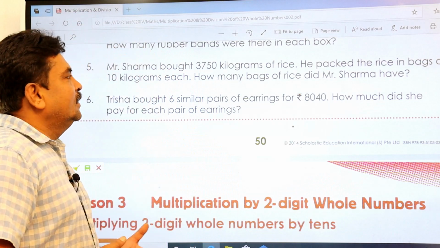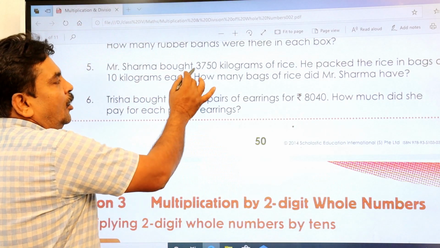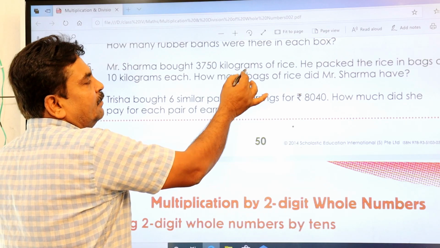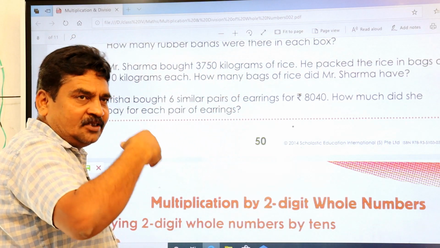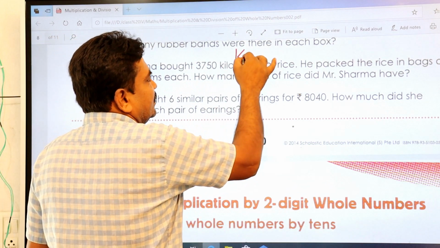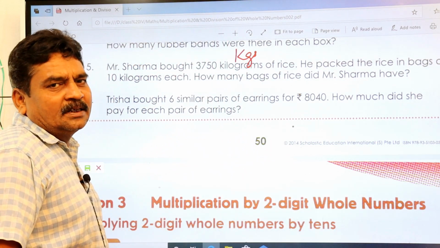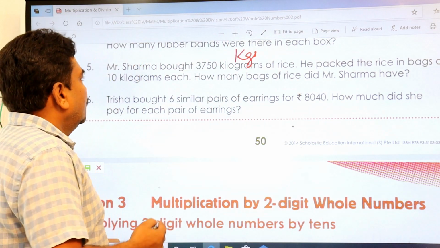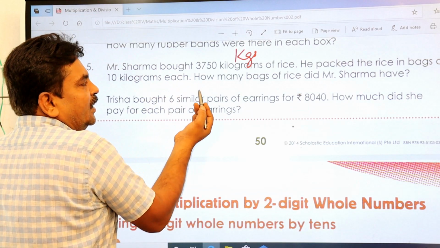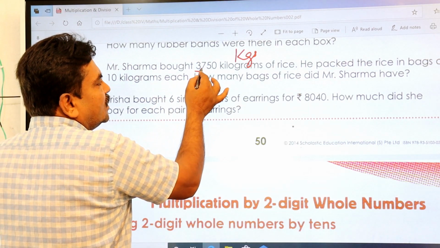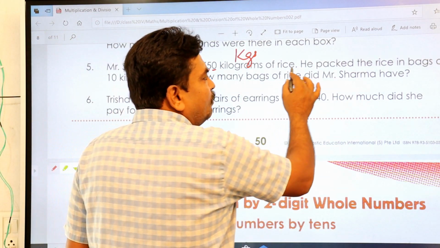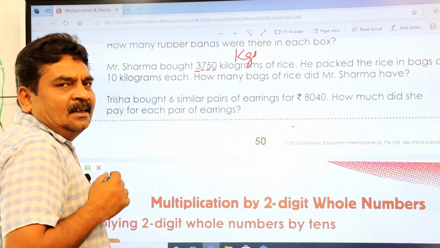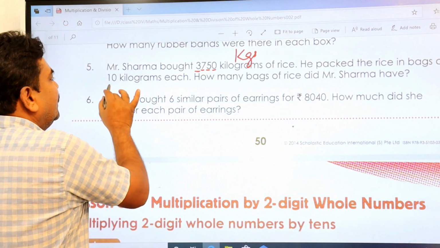Mr. Sharma bought how many kilograms? If kilograms is difficult to pronounce, you write down kgs. Kilograms are nothing but kgs. So Mr. Sharma bought 3,750 kgs of rice. He packed the rice in bags of 10 kilograms each.